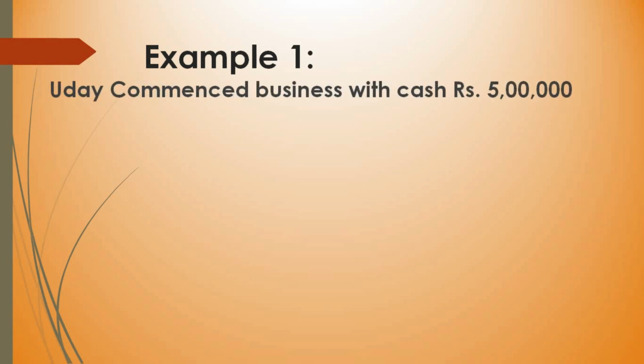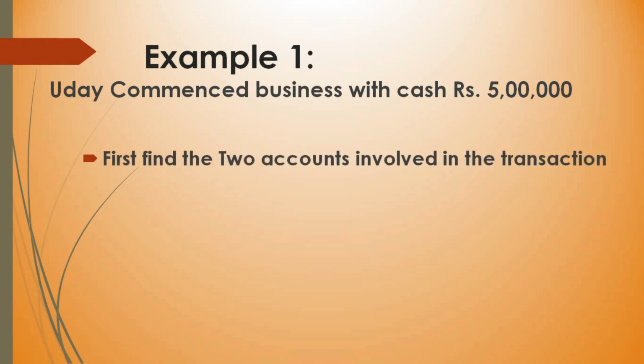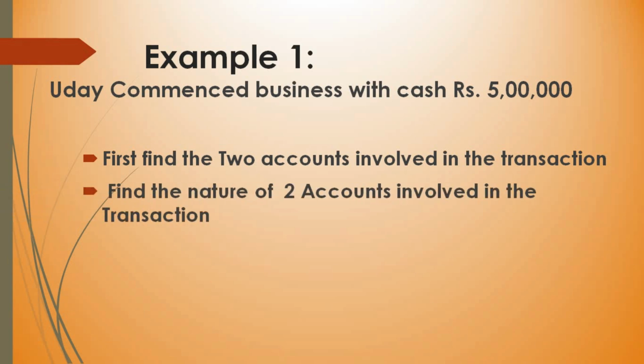So let's see with example. First, Uday commenced business with cash rupees 5 lakhs. In order to enter into journal, firstly we have to find what are the two accounts involved in this transaction. And the next thing you have to do is identify the type of account. And the third thing is you have to apply the rule. Why to apply the rule? To find out which account should be debited and which account should be credited.